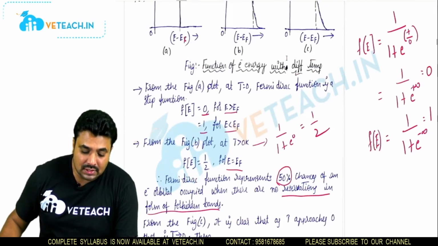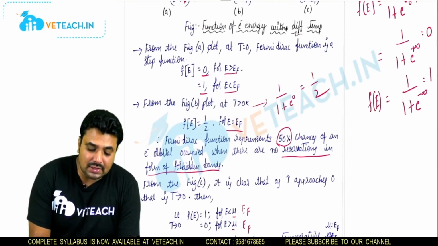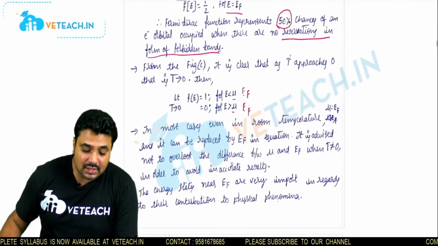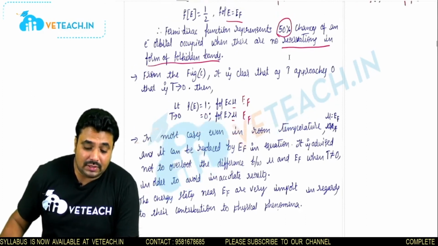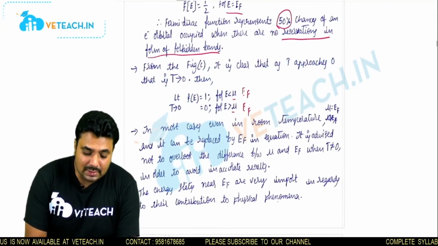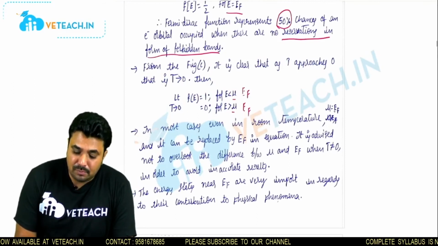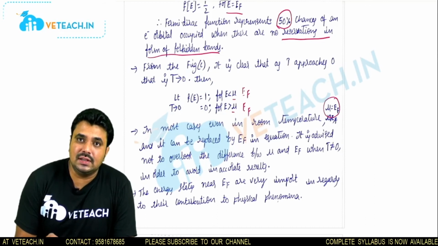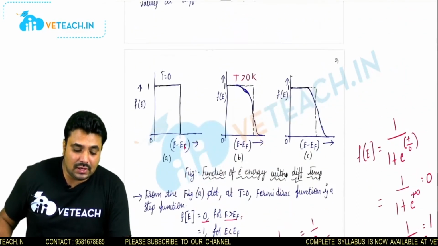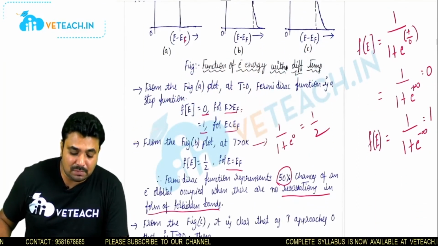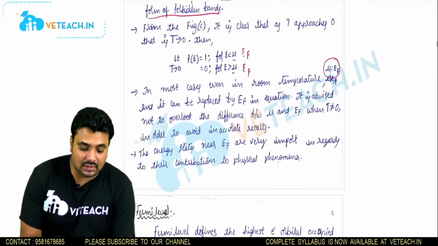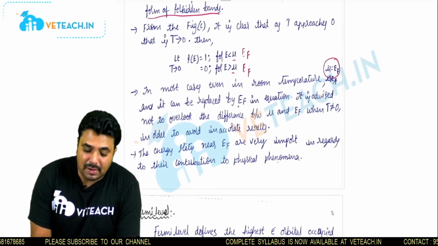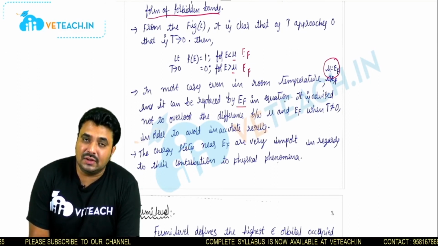You can see how the case happens for E greater than EF. At that time the case is quite opposite. In most cases, even at room temperature, mu is equal to EF. This is the most important case. The first case and second case, the first diagram and the second one, these both are most important cases. We need to understand that. In most cases, even at room temperature, mu equals EF, and it can be represented by EF in the equation that we have done already.